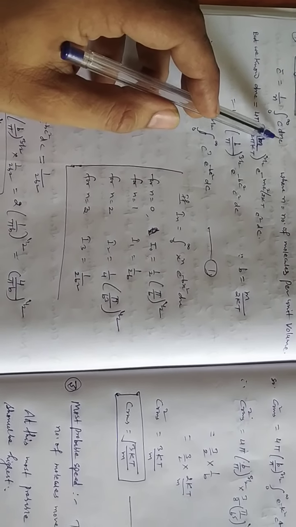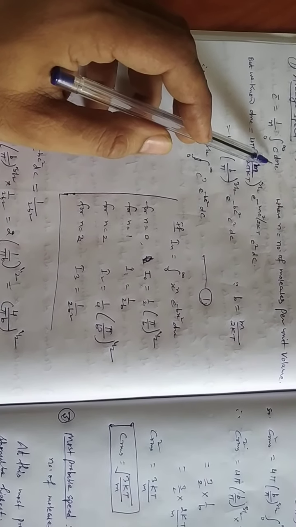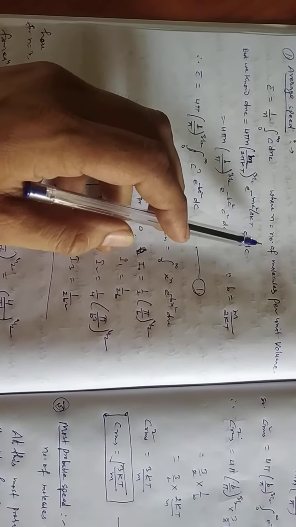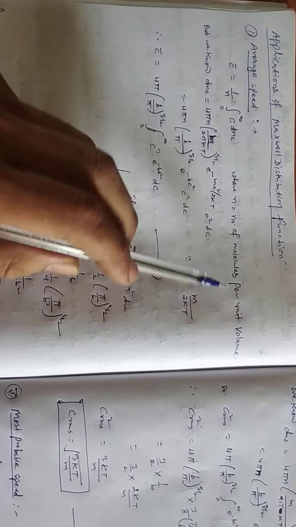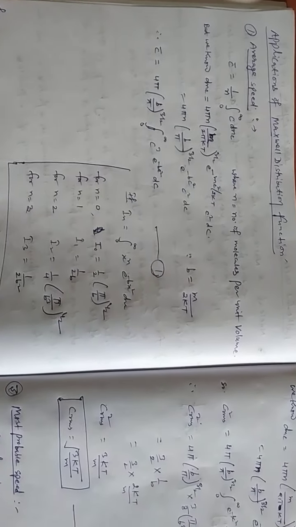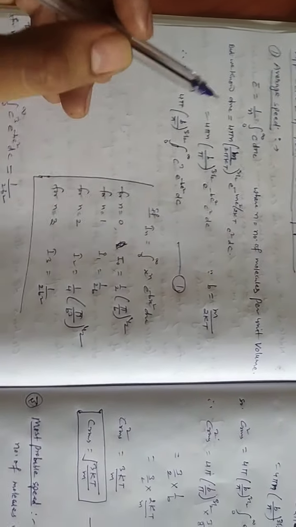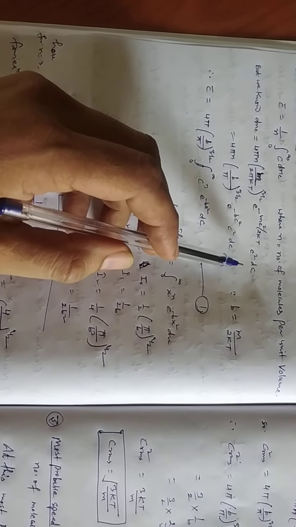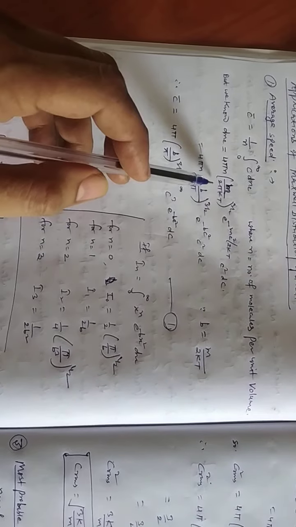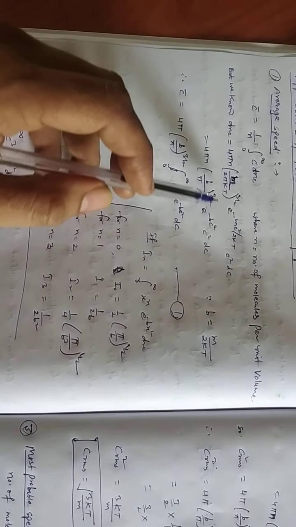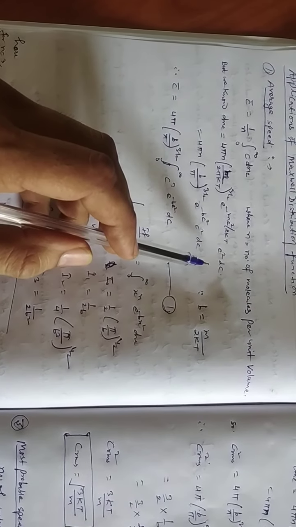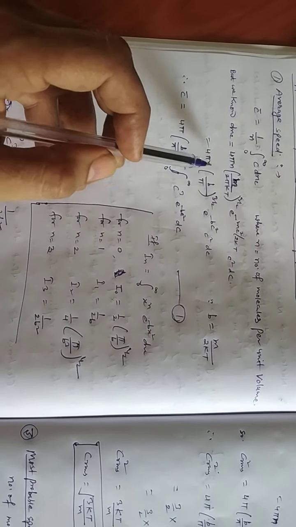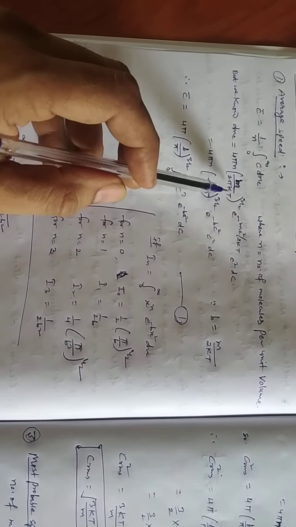is the magnitude of the velocity of a molecule and n is the number of molecules per unit volume. Number of molecules between c and c plus dc is given by this formula, and this has been derived earlier by this equation.